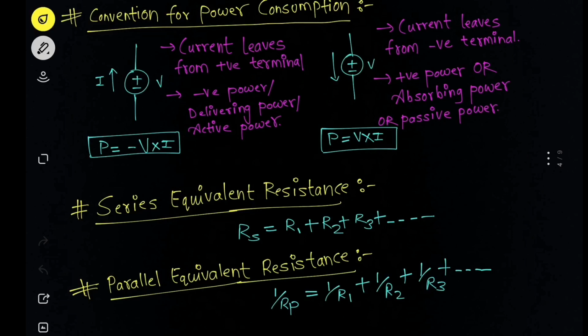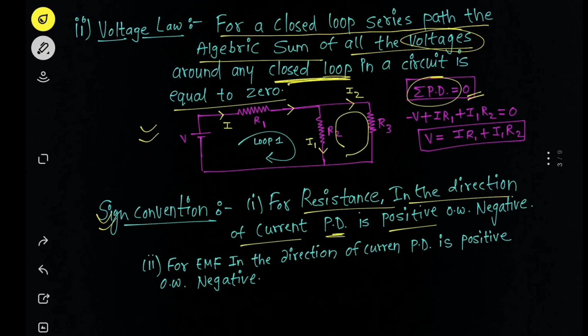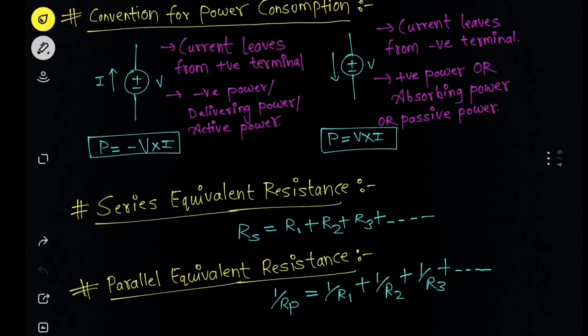Now let's consider in the circuit we have some component. Here I have written some voltage source, but you can have different components. So if the current leaves from the positive terminal, here in the diagram you can see the current is moving in this direction, so we can say current is leaving from the positive terminal. So we'll say the power consumed across this component will be negative, and the formula we know is V into I, because there is some potential difference across it, and we know the current. So if the current leaves the component from the positive terminal, we always write the power as negative.